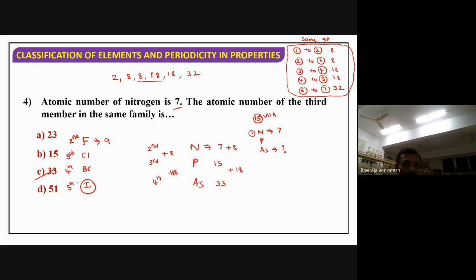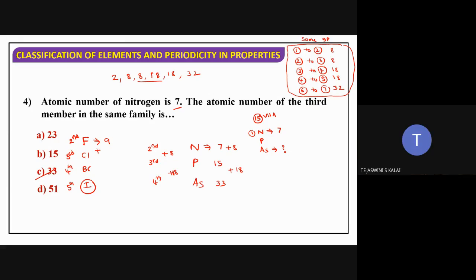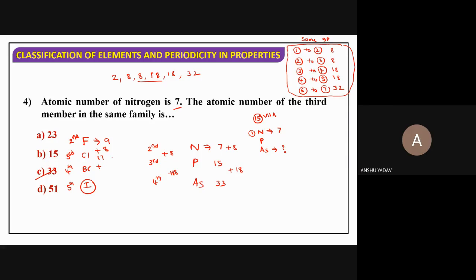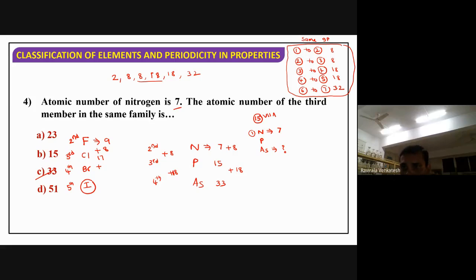Now how to make atomic numbers here? Moving from second to third, how much do I have to add? Tell me. Second to third period, how much do I have to add? 8. Definitely 8. Here, 17. Moving from third to fourth period, how much do I have to add? 18. Observe this table better; easily you can identify.